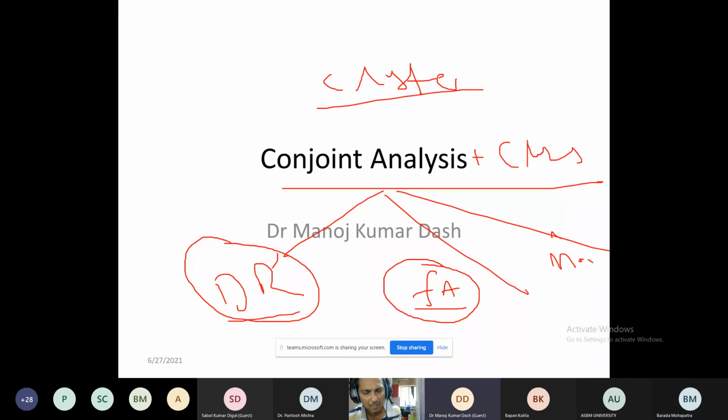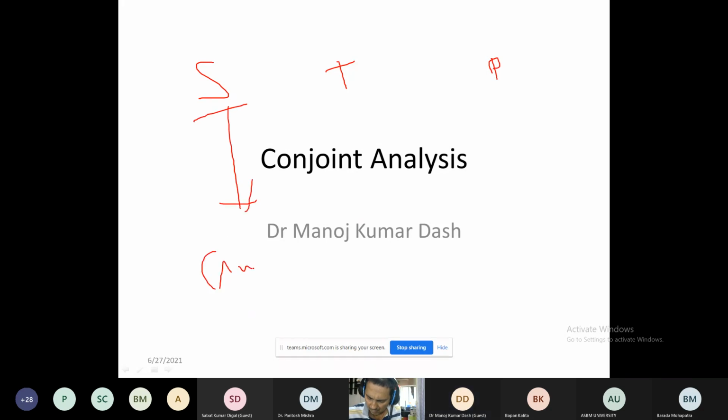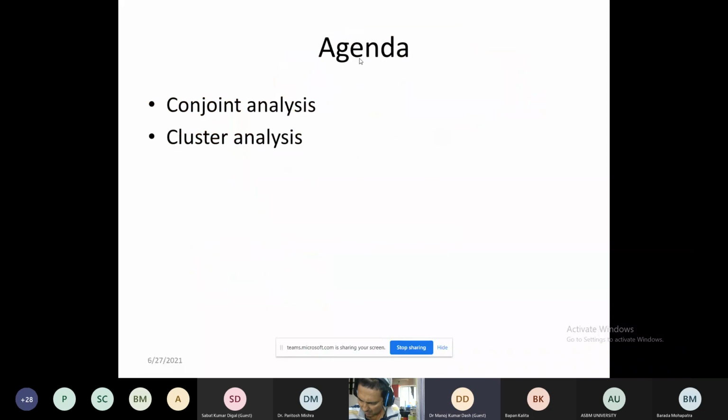Okay. Today we'll discuss the most important topic, which most researchers and corporates use, that is called conjoint analysis and cluster analysis. Basically, we have three things. One is called segmentation, that's called targeting, that's called positioning. So the segmentation is the main objective of the cluster analysis. Targeting and positioning are part of the conjoint analysis. So it means we'll discuss clustering through segmentation, and conjoint analysis to see how to target, what to target, and how to position your product. So this is my agenda, conjoint and cluster.